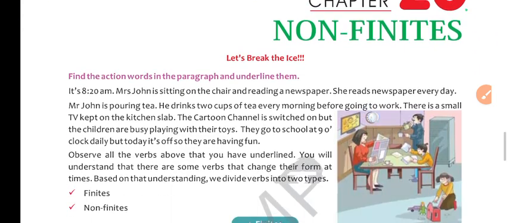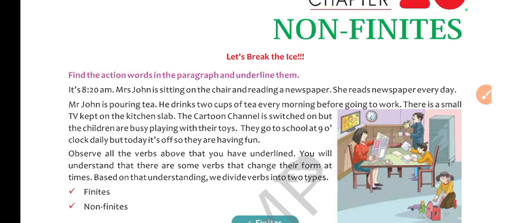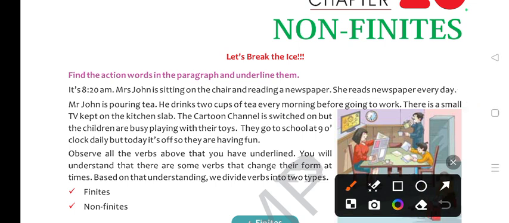So let's begin. Let's break the ice. Find the action words in the paragraph and underline them. So, very simple task. You need to find only the action words. Action words, I hope you understand. Verbs, right?